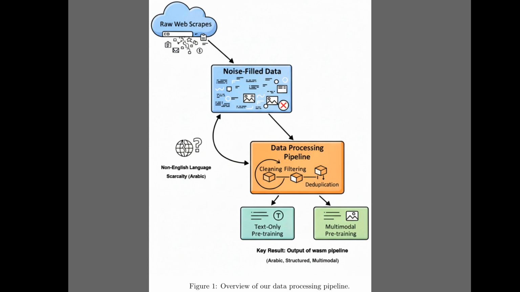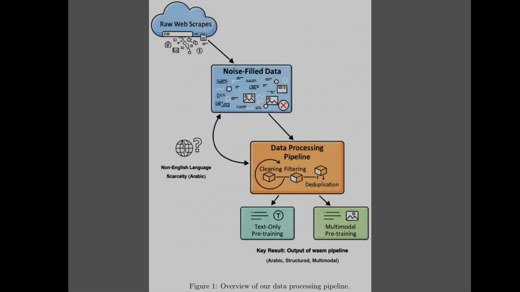The diagram shows raw scrapes turning into noise-filled data, then entering a data processing pipeline that applies cleaning, filtering, and deduplication, which means removing repeated chunks so only unique content remains. The pipeline outputs two ready streams, text-only data and interleaved multimodal data in structured Markdown. This flow matters because preserving layout and image links enables richer multimodal learning.